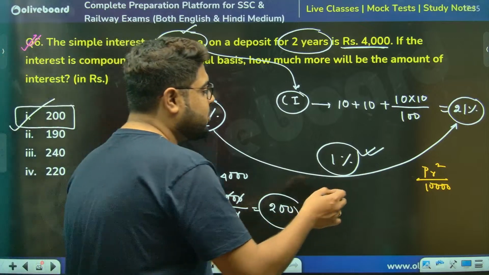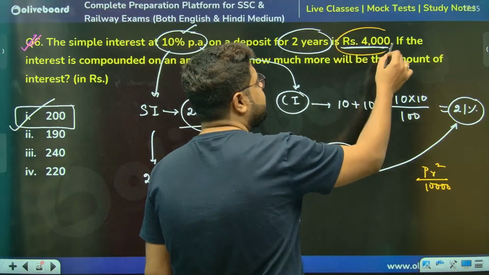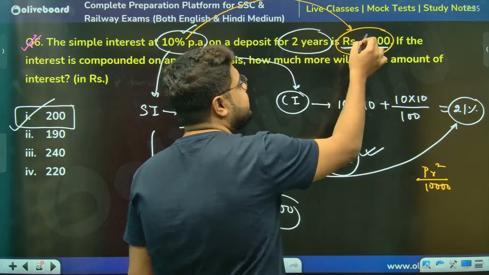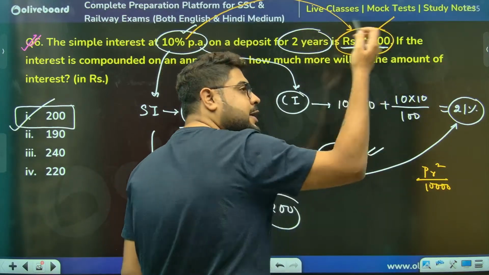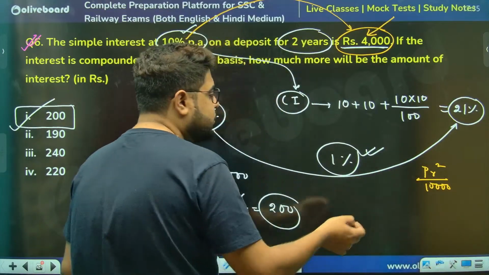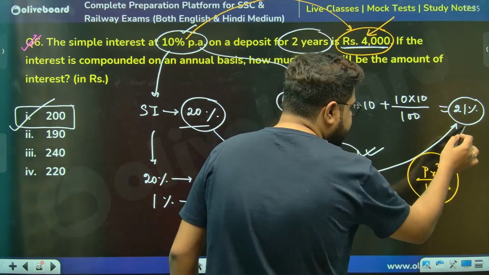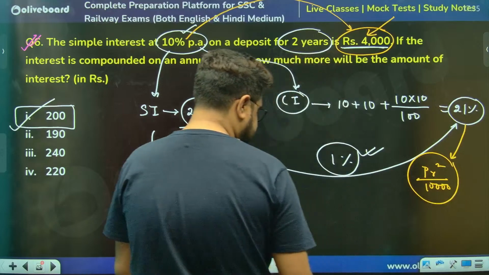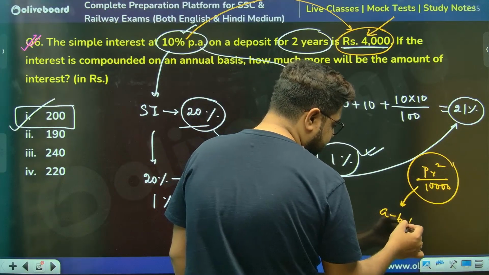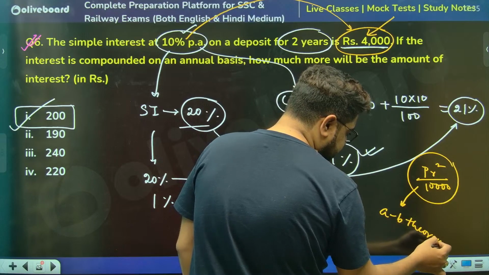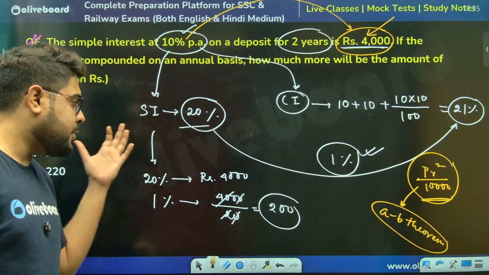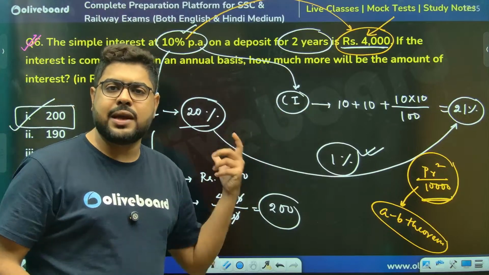But again, I don't know P. So for P, you have to figure it out. 10% into 2, meaning 20% value is 4,000, so 100% is P. You can calculate like that. But actually, this formula comes from this AB theorem only. Please understand. So what I'm asking, rather than using the formula, use the way the formula comes, the AB theorem itself.